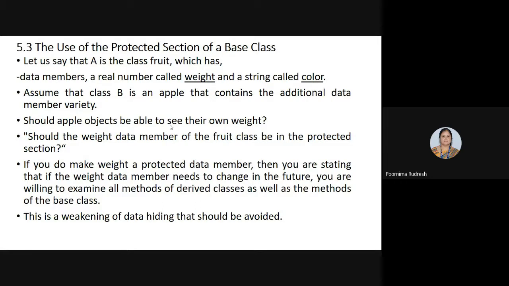Now let us consider that. Many times we discussed class A and class B, right? So here we'll consider class A as the fruit class and class B as the apple class that is derived from the fruit class A. Clear? Now, when we define the fruit class, it has two data members. One is the weight and the other is the color. The weight is declared as real and the color of the fruit is declared as string.